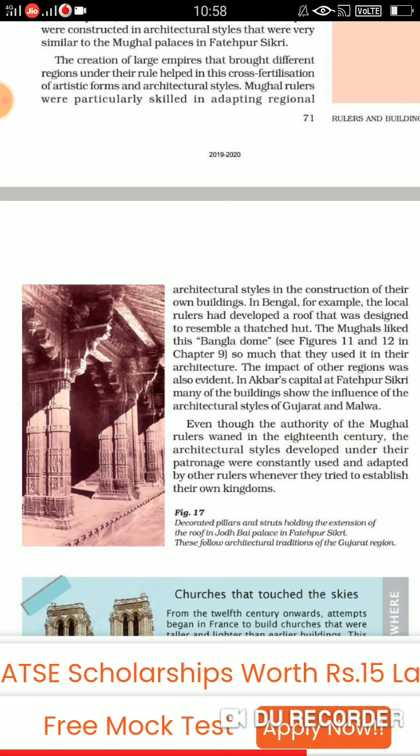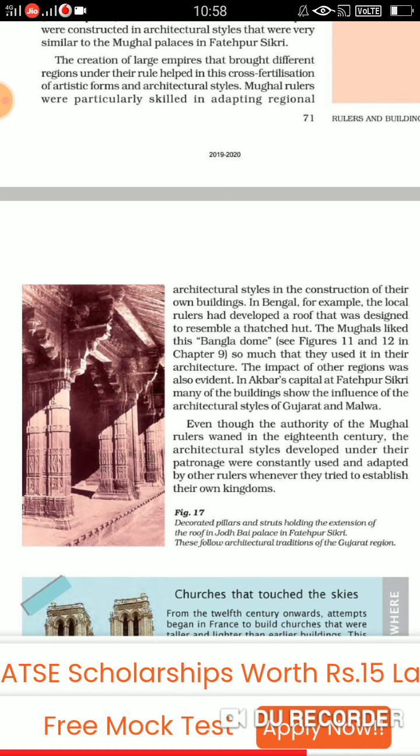It was resembling a thatched hut. Now Mughals liked this Bangla dome and they adopted this. Fine. So much so that they used it in their architecture. So they liked the style and even used it in their architecture.